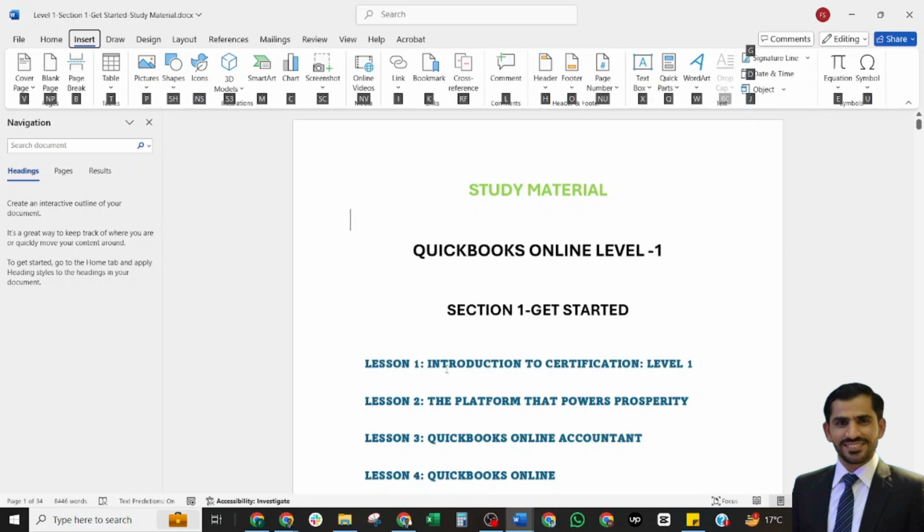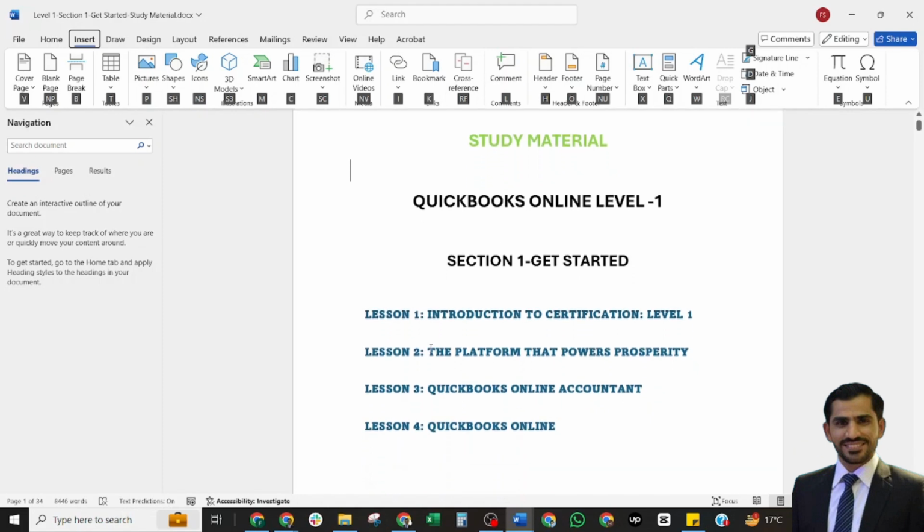Welcome to our new series of QuickBooks Online Certification Level 1, and in this series I shall provide you study material for preparation of Level 1 certifications. There are 5 sections and we shall start the first section that's called Get Started, and I shall brief you how many lessons it has and how you shall get through the whole study material of section 1.